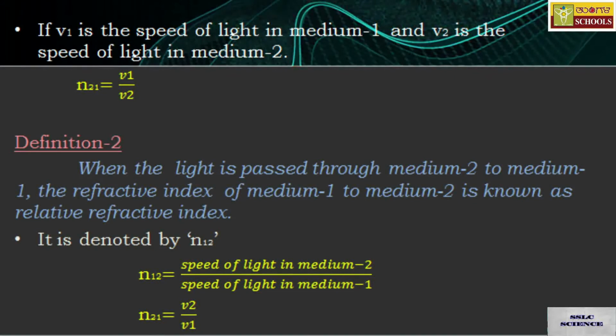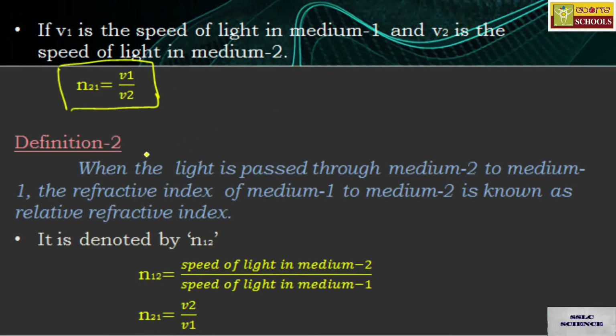And if you want to add a point here, if v1 be the speed of light in medium 1 and v2 be the speed of light in medium 2, therefore the refractive index from medium 2 to medium 1 is given by n21 = v1 by v2. Here, speed of light in medium 1 divided by speed of light in medium 2. So this is definition number 1 for relative refractive index.